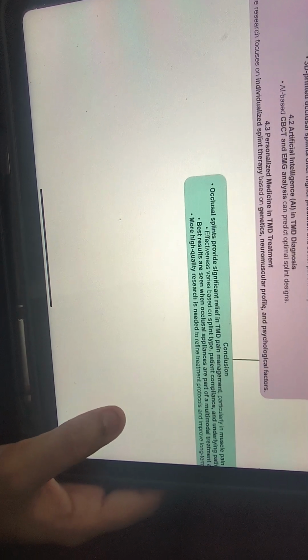Personalized medicine in TMD management. Future research focuses on individualized splint therapy based on genetics, neuromuscular profile, and psychological factors.